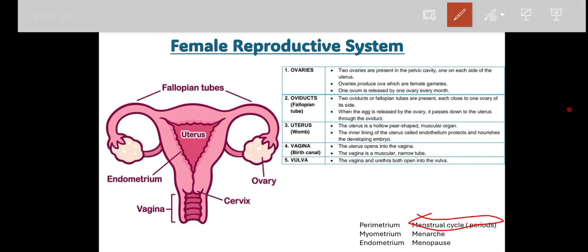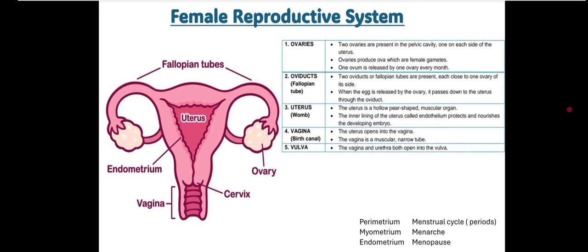The menstrual cycle repeats every 28 days, okay. When puberty starts, at that time the first period that a female experiences is called menarche. The age at which the period starts, that is called menarche. And when this period ends, that is, it stops, at the age of 50 to 55, that is called menopause.